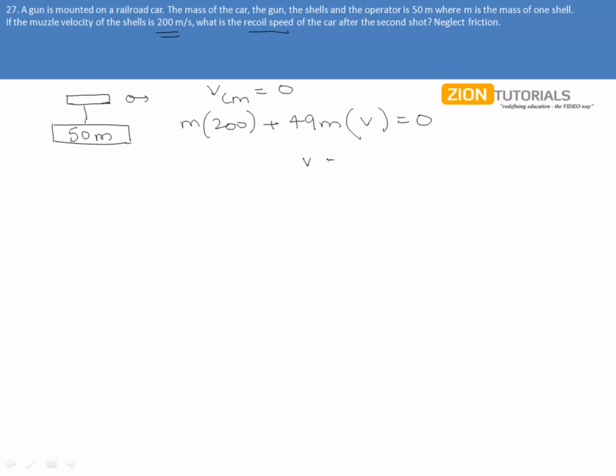This gives me the velocity to be minus 200 by 49. This means that the gun that has been mounted moves with this much speed to the left.